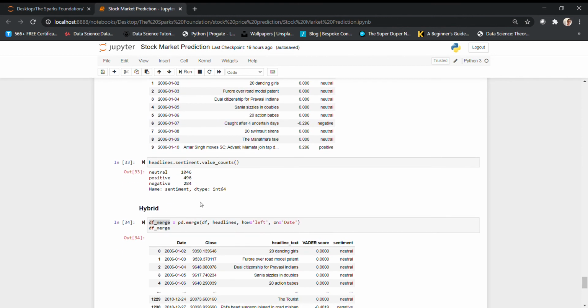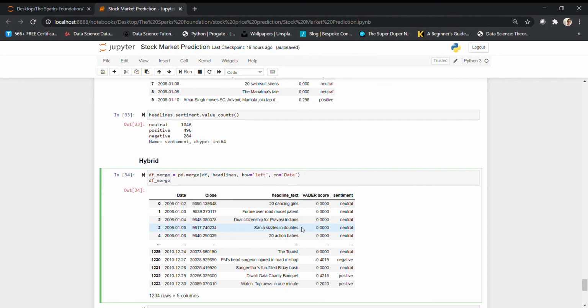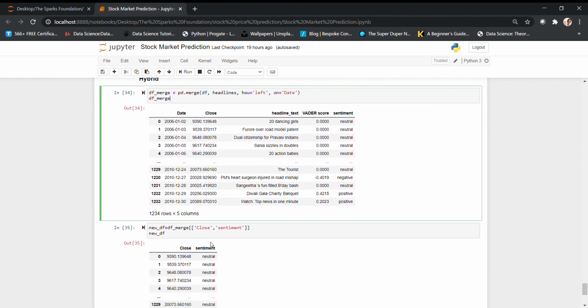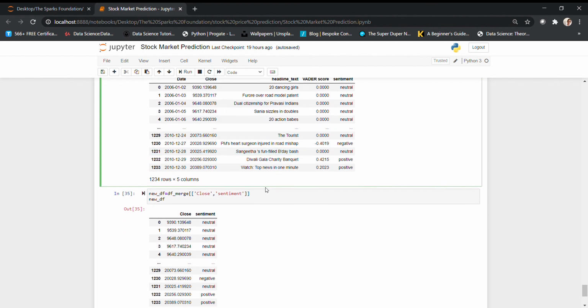When we go about hybrid, we need to have the same dates. So I'm dropping the dates which were not present in the numerical analysis, so we can get an equal number of rows. Now we have an equal number of rows. I'm taking just the close and the sentiment columns, because the others we are not using for this hybrid insight.